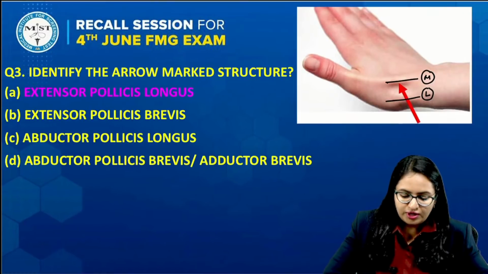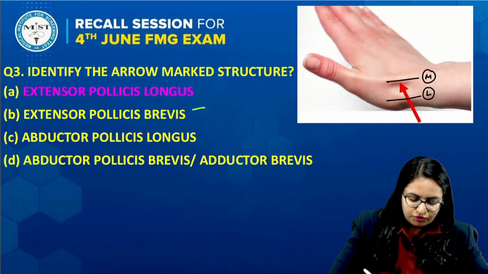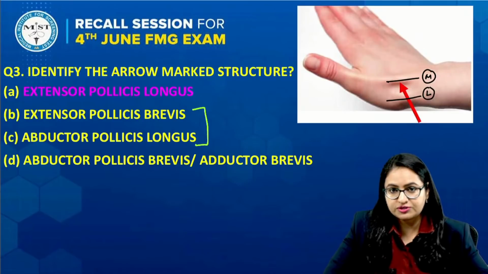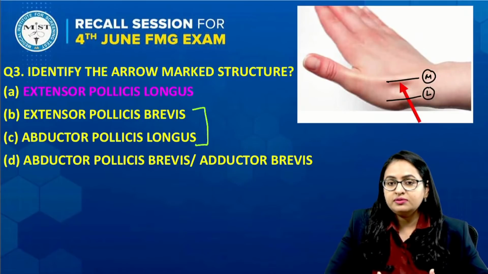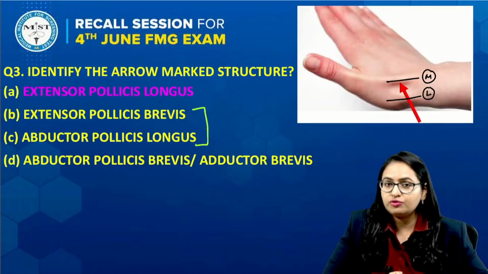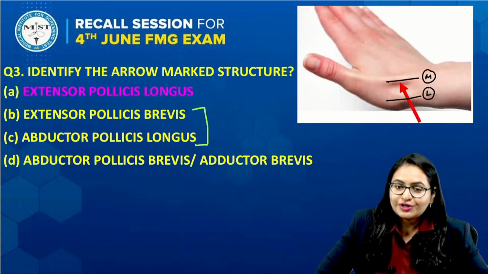If the arrow would have been on the lateral boundary, then the answer would have been two options, extensor pollicis brevis or abductor pollicis longus. In that case you prefer extensor pollicis brevis if the lateral boundary would have been asked. So the answer of this question is extensor pollicis longus.